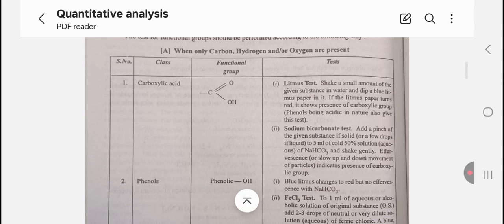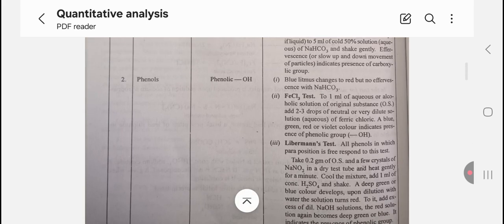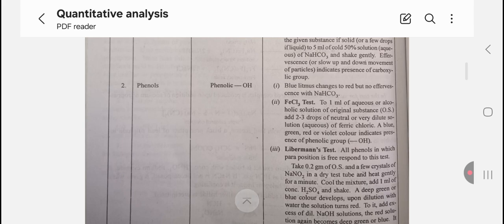First, carboxylic acid, C double bond OH. Litmus test: shake a small amount of the given substance in water and dip a blue litmus paper in it. If the litmus paper turns red, it shows the presence of carboxylic acid. Second, sodium bicarbonate test: add a pinch of the given solid substance to 5 ml of the cold 50% solution of NaHCO3 and shake gently. Effervescence indicates the presence of carboxylic acid.